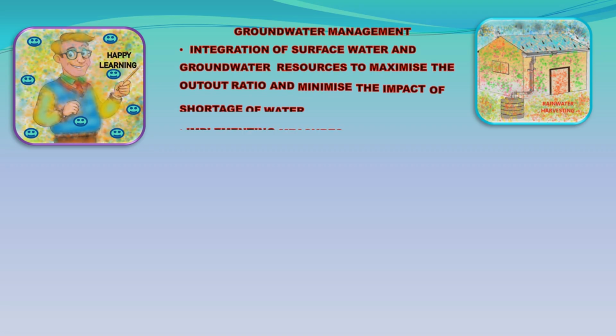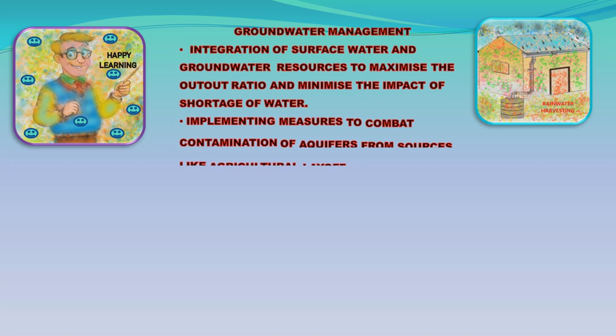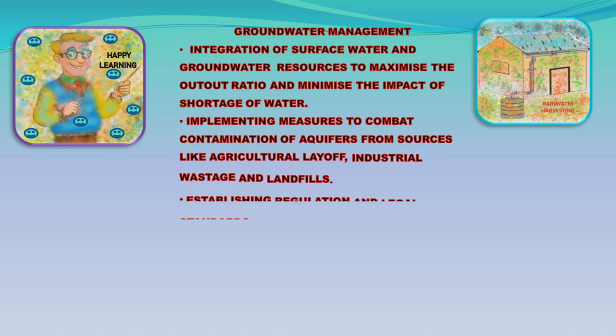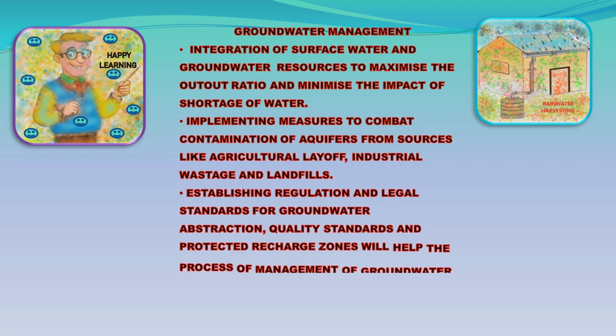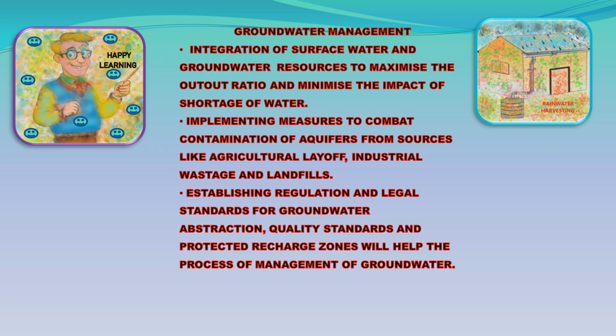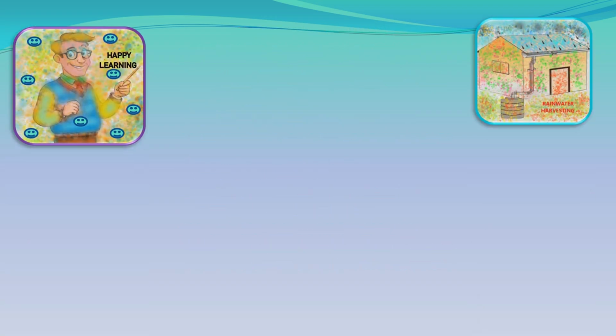Integration of surface water and groundwater resources to maximize the output ratio and minimize the impact of shortage of water. Implementing measures to combat contamination of aquifers from sources like agricultural runoff, industrial waste, and landfills. Establishing regulation and legal standards for groundwater abstraction, quality standards, and protected recharge zones will help the process of management